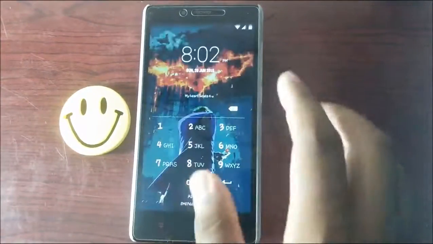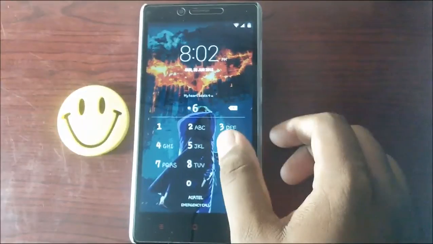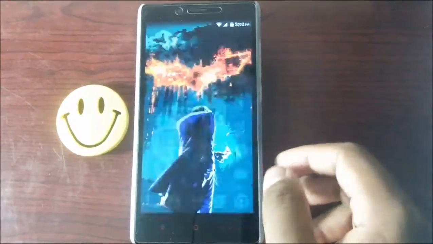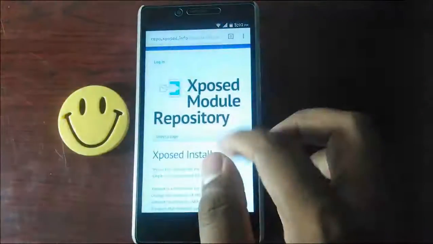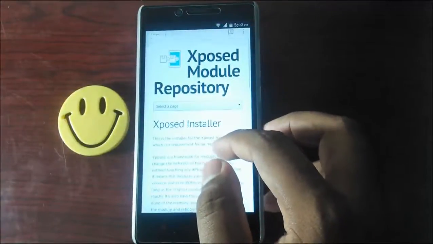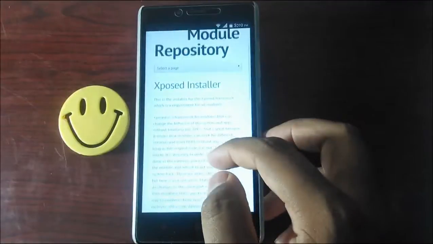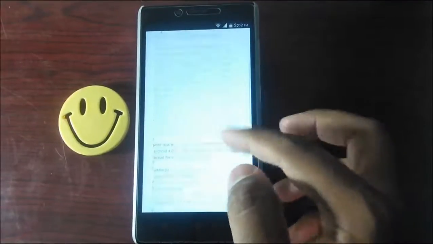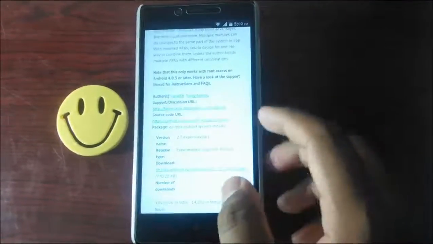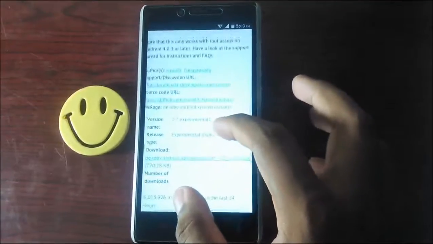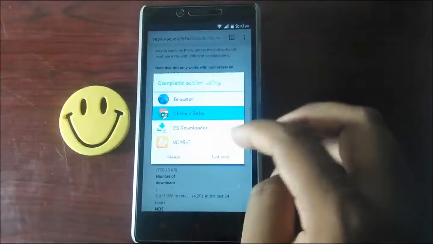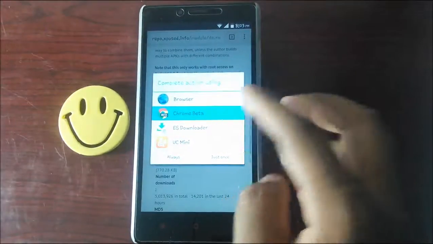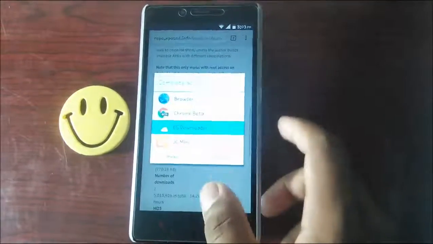So first you have to install the APK itself. I'll give you the link in the description for that. This is the link, and if you scroll down, here you see the download button. If you click this, it will ask for download. I have already downloaded it.